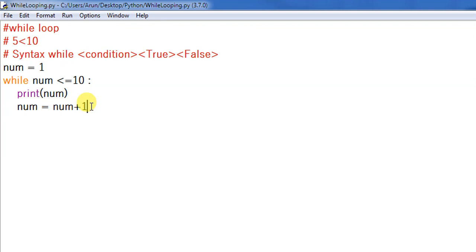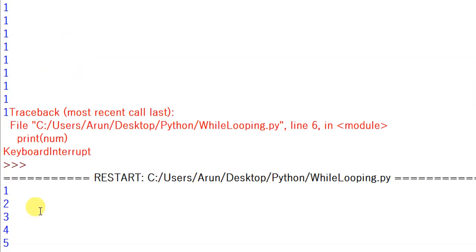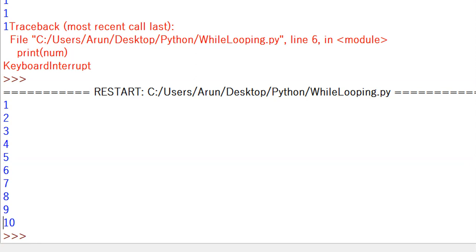Okay. Now let's run this. What will happen? See, it printed 1, 2, 3, 4, 5, 6, 7, 8, and up to 10.